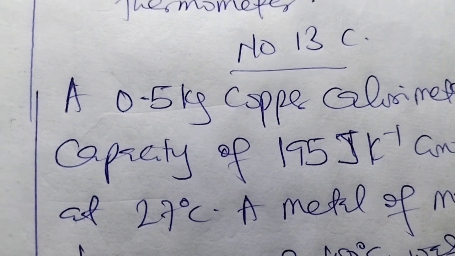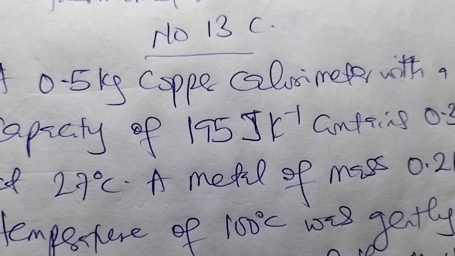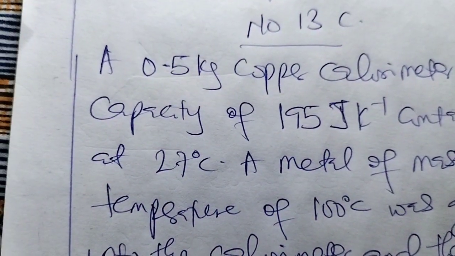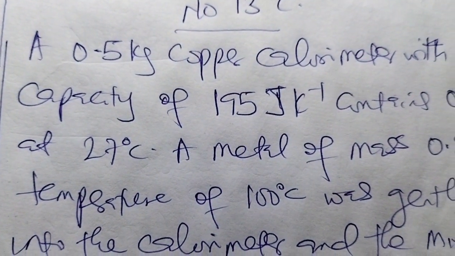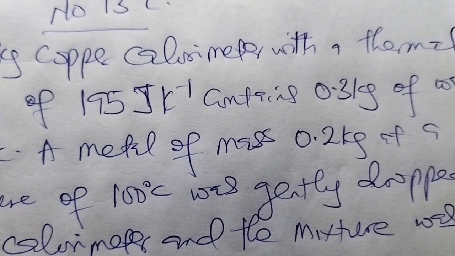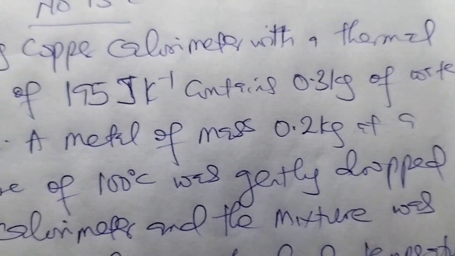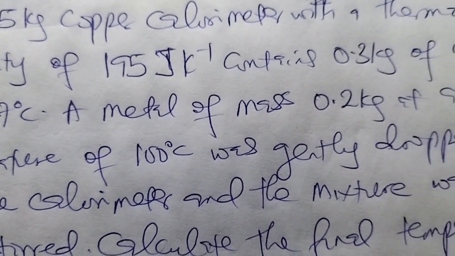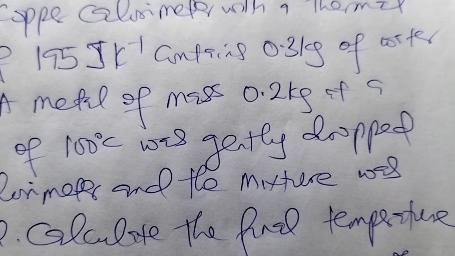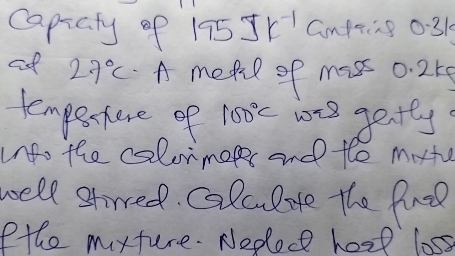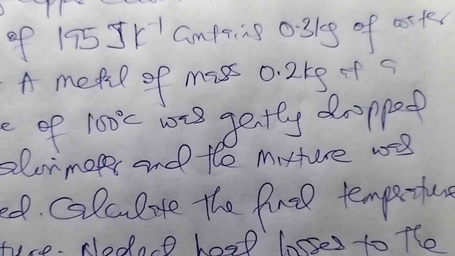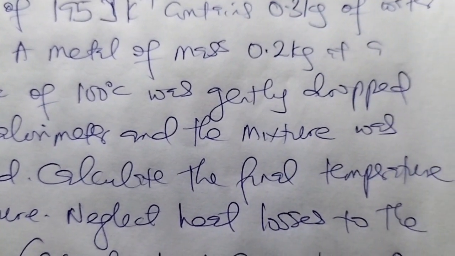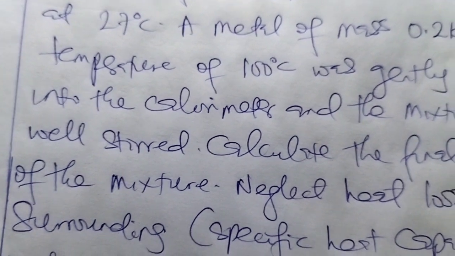Number 13C, a 0.5 kilogram copper calorimeter with a thermal capacity of 195 joule per Kelvin contains 0.3 kg of water at 27 degrees Celsius. A metal of mass 0.2 kg at a temperature of 100 degrees Celsius was gently dropped into the calorimeter and the mixture was well stirred.